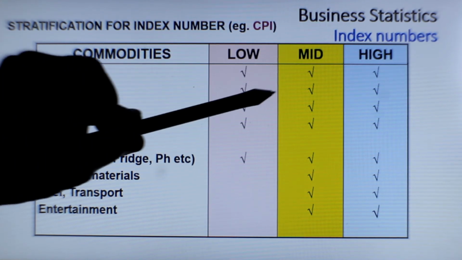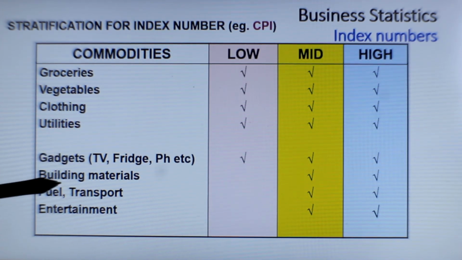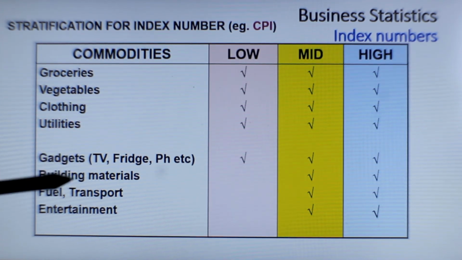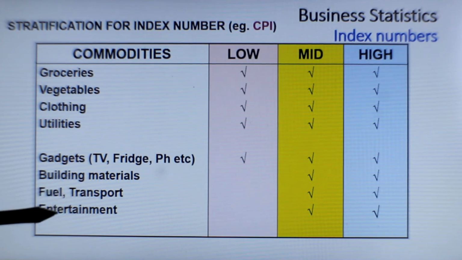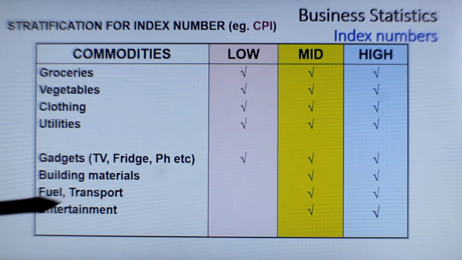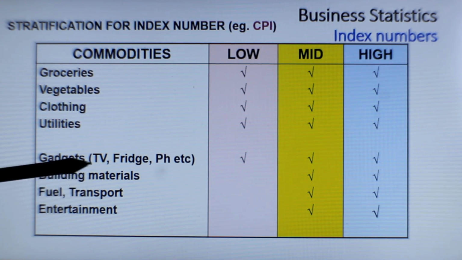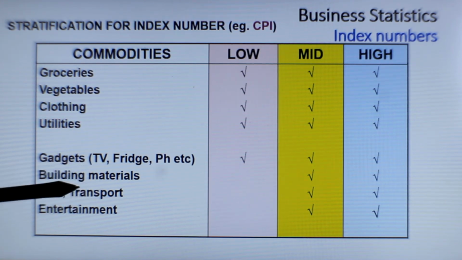Whereas the middle income group can talk about other comforts like TV, fridge, and then probably a house, and fuel, transport and entertainment. And the high income group has all these things at a much higher usage or commanding requirement of people.